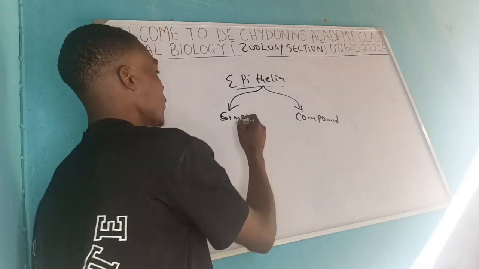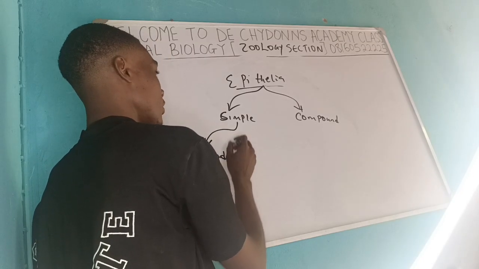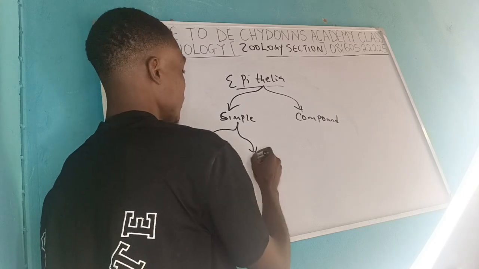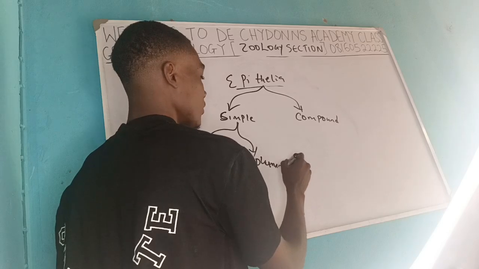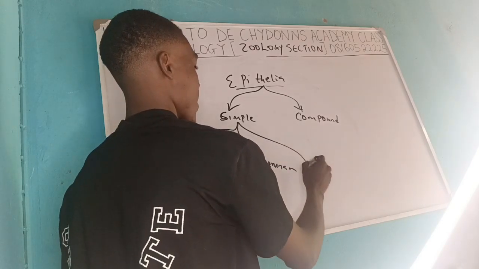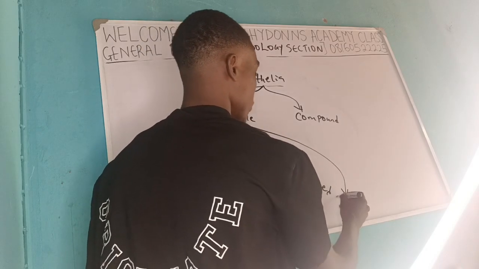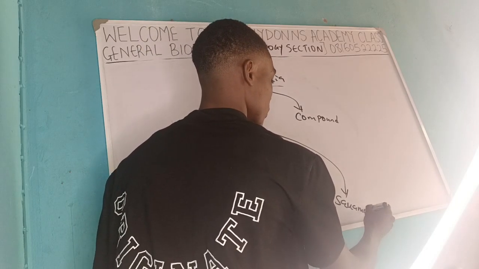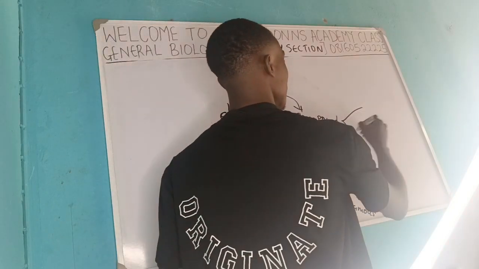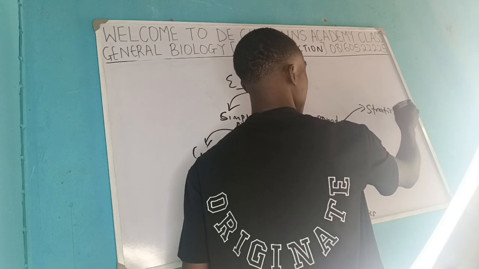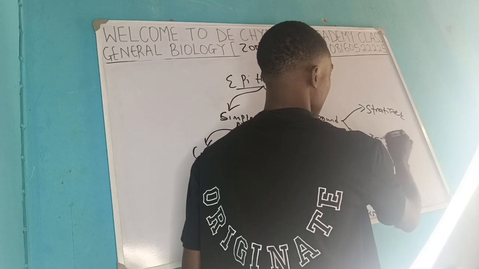So under this simple epithelia, you'll be having the cuboidal epithelia. You could be having the columnar, the ciliated, the squamous. Now under this compound, you'll be seeing the stratified, and you will be seeing the transitional.